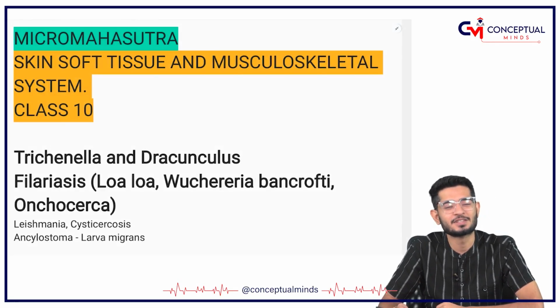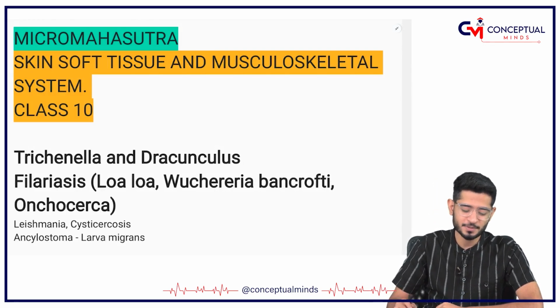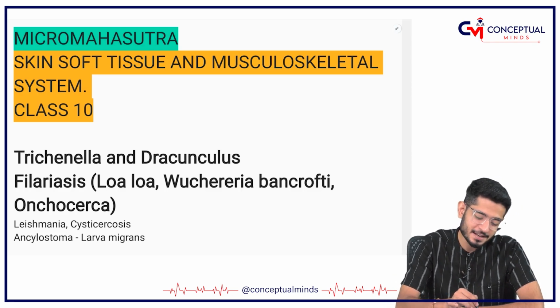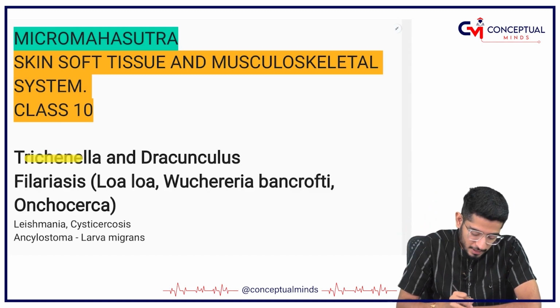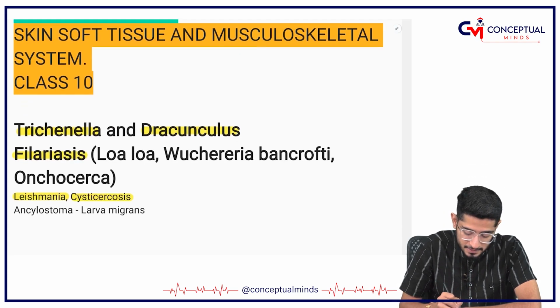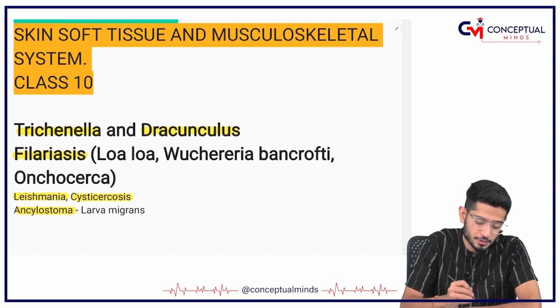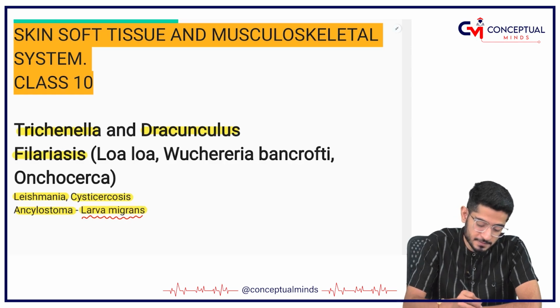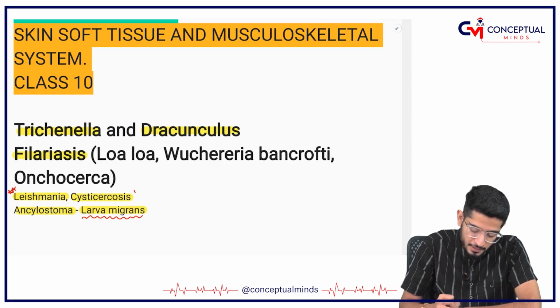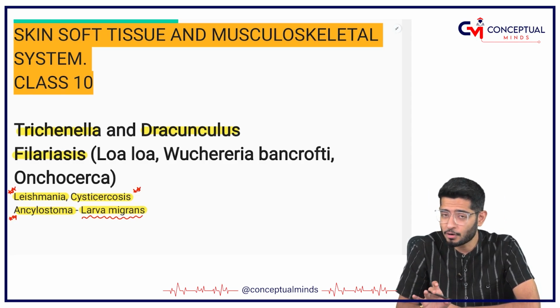We are in the 10th lecture of skin, soft tissue and musculoskeletal system infections. Today's topic is all about parasites. The parasites which are going to trouble your skin are Trichinella, Dracunculus, Filaria, Leishmania, Cysticercosis, and Ancylostoma, which is known to have larva migrans. Leishmania, Cysticercosis, and Ancylostoma, these topics we have already discussed.